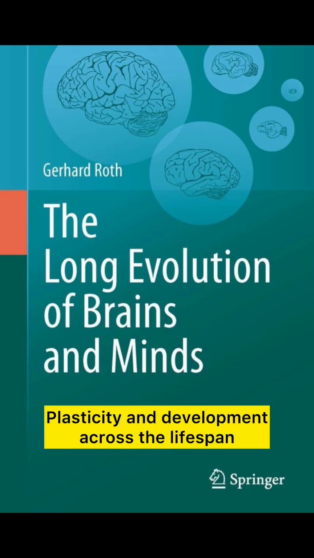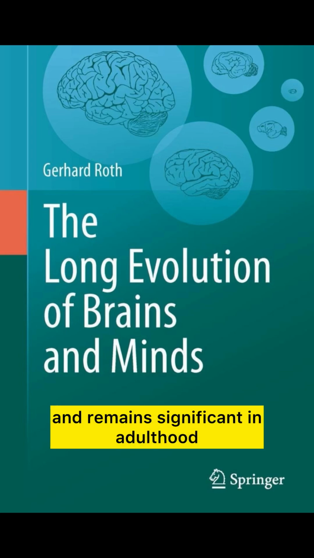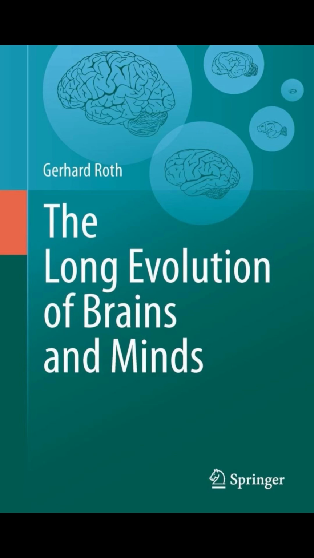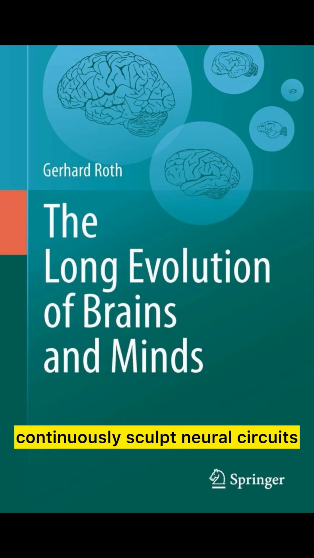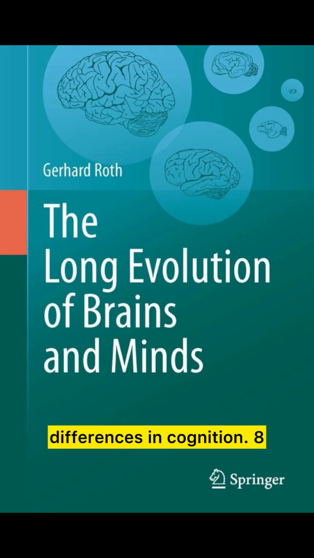7. Plasticity and development across the lifespan. Brain plasticity is high during development and remains significant in adulthood. Experience, learning, and environmental factors continuously sculpt neural circuits. Critical periods, synaptic pruning, and network refinement contribute to individual differences in cognition.